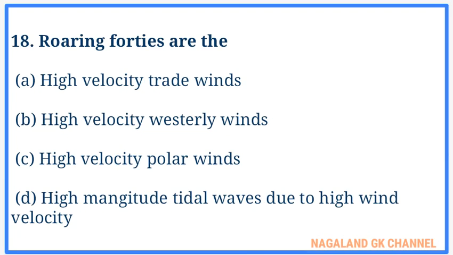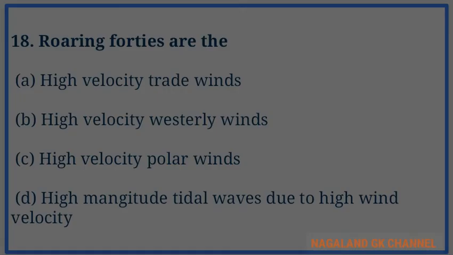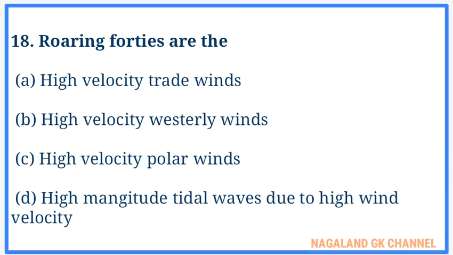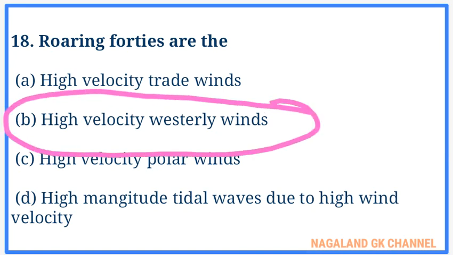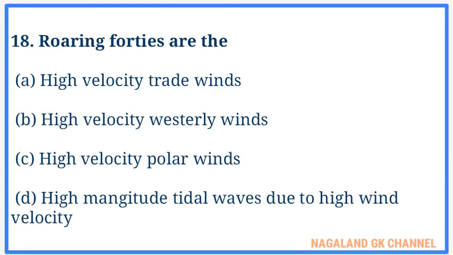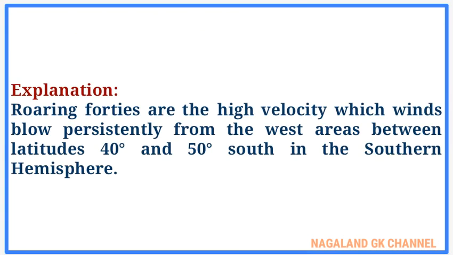And question number 18. Roaring 40s are the. The correct answer is option number B, that is high velocity westerly winds. Here, explanation. Roaring 40s are the high velocity winds which blow persistently from the west between latitudes 40 degrees and 50 degrees south in the southern hemisphere.